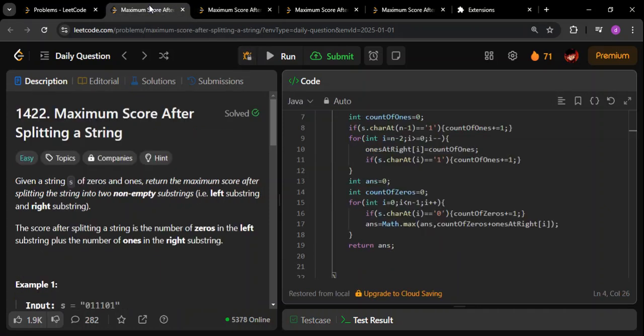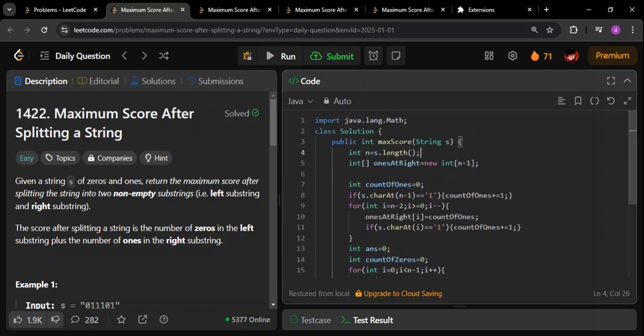But for now, I'm showing the Java solution for the second approach. So let me show you what we are doing here. We are taking the length. Then we are creating an array called one set, and this is going to have n minus 1 elements. And then again, we are initializing a value called count of ones. Then if the current, that is the last element, remember the last one, if it is a 1, increment it by 1. Then we are going through each element in a reverse way. We are starting from n minus 2 and going till 0.